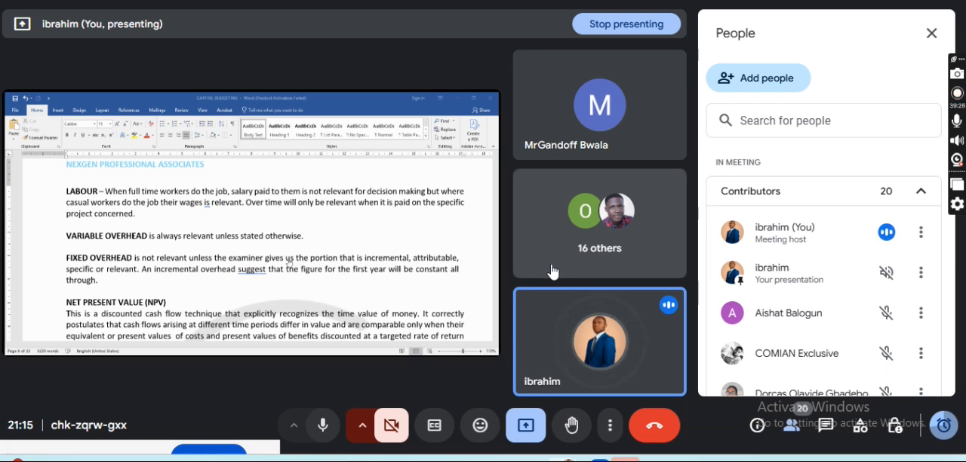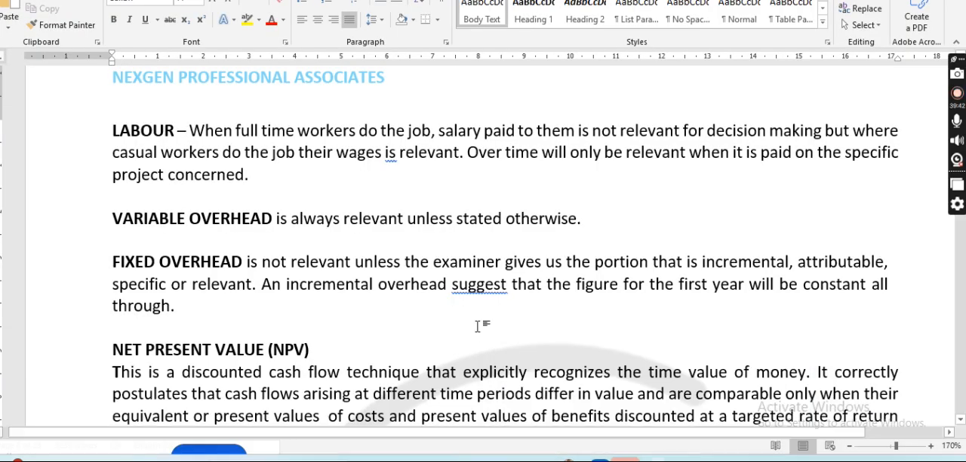Now, variable overhead is always relevant unless stated otherwise. Then the fixed cost is not relevant unless the examiner gives the portion that is incremental, right? And that is that about the relevant cash flow.